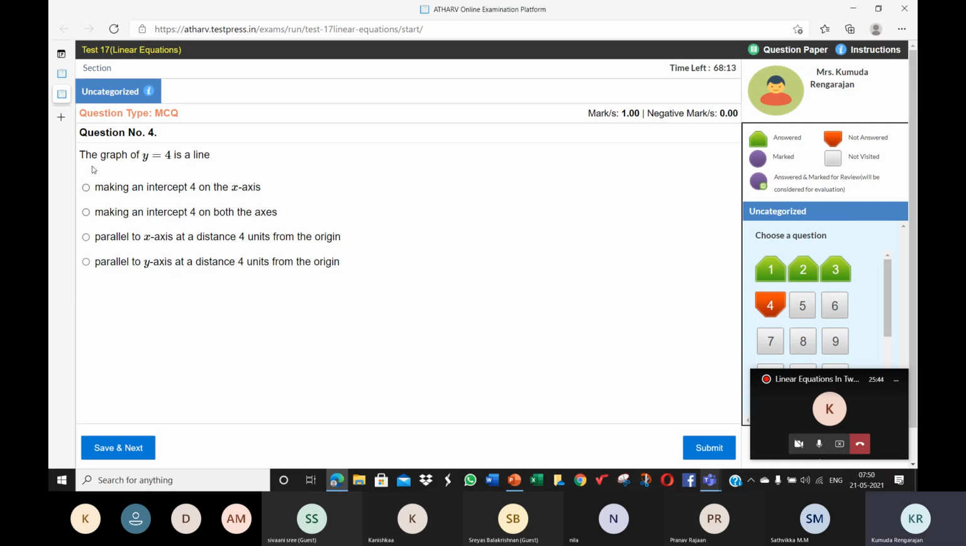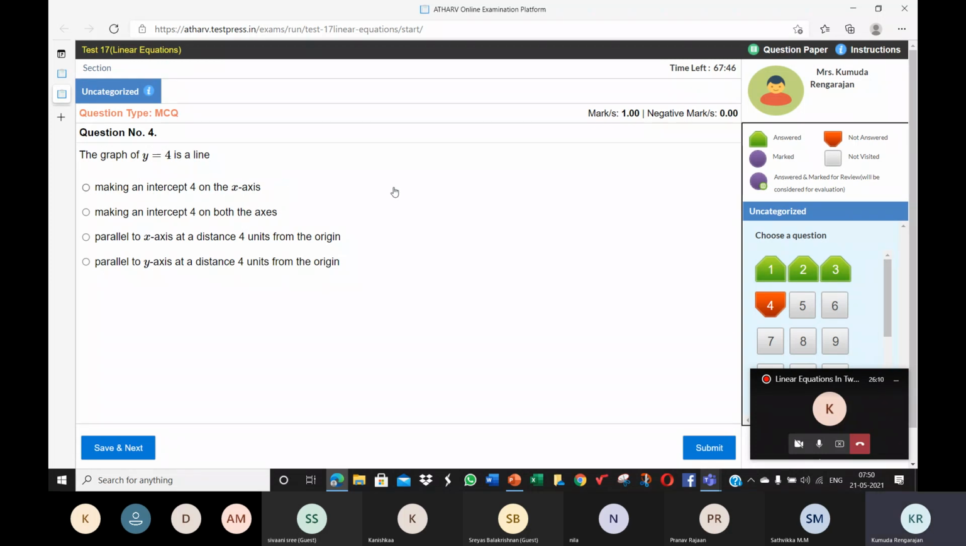So here it's given: the graph of y is equal to 4 is a line. Meaning they're treating this as an equation in two variables x and y. When do you get a line? Only when you treat this as an equation in two variables x and y.